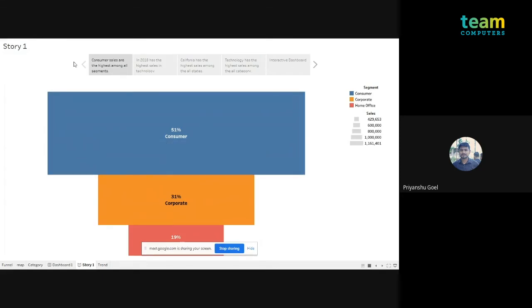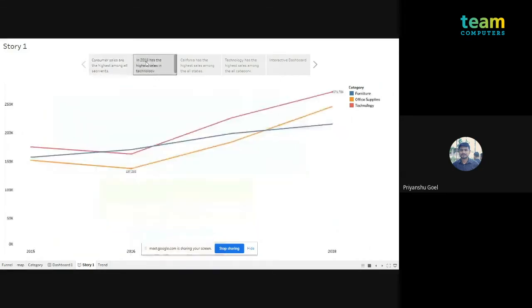These are the navigation buttons. If you click on these buttons, we get multiple similar charts which represent the information about that chart, that we are having in 2018.